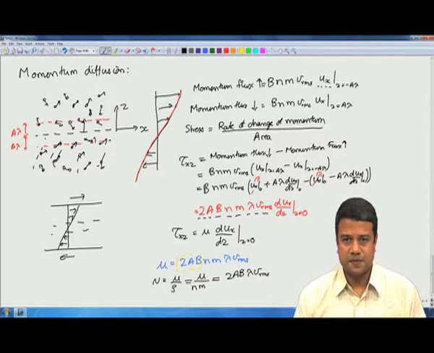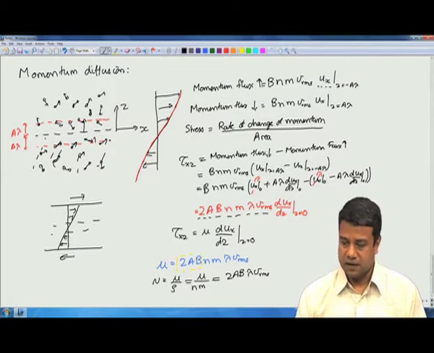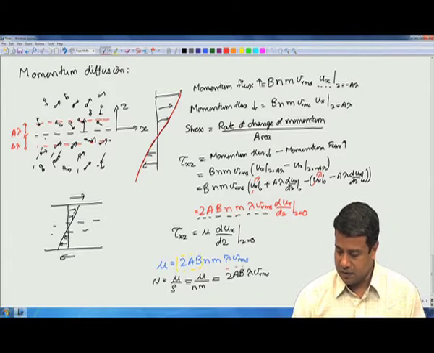So, we are getting the same expression for the kinematic viscosity as the mass diffusivity, to within these multiplicative constants, which could be different.